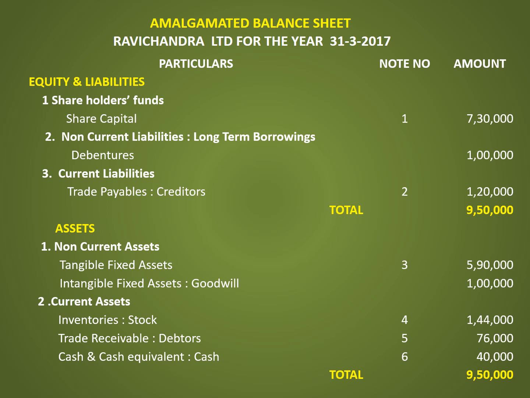The second heading is assets. In that, the first one is non-current assets. Under that, tangible fixed assets 5,90,000. Intangible fixed assets, that is goodwill, 1 lakh. Second head is current assets. Inventories, in that stock, 1,44,000. Trade receivables, that is debtors, 76,000. Cash and cash equivalent, that is cash, 40,000. Total assets is 9,50,000.